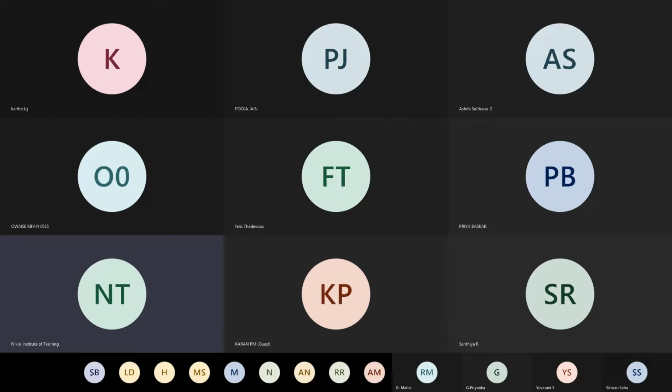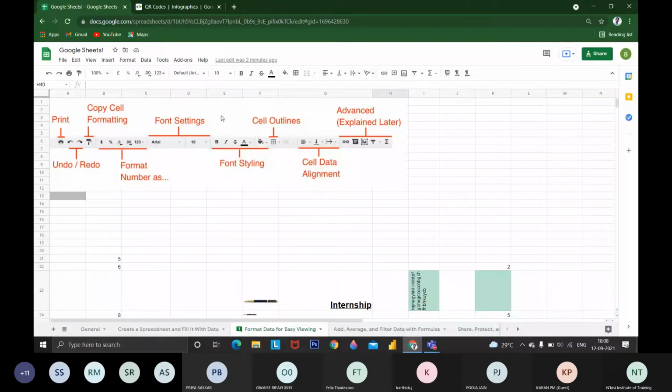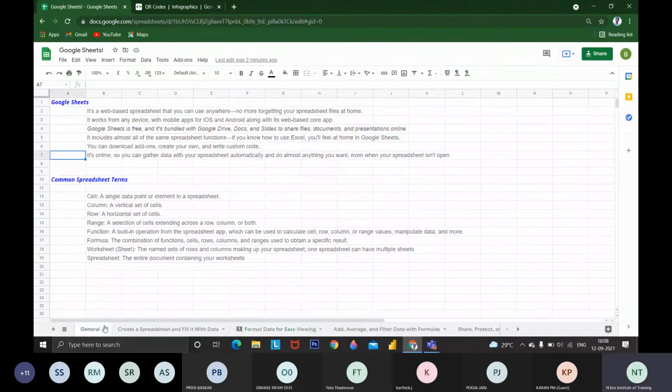Okay, let me share my screen. I'm not going too in depth into the sheets. I'm just going to touch upon what are the features and options available in Excel. Is my screen visible, right? Yes, sir. Then you can see the Google Sheets.